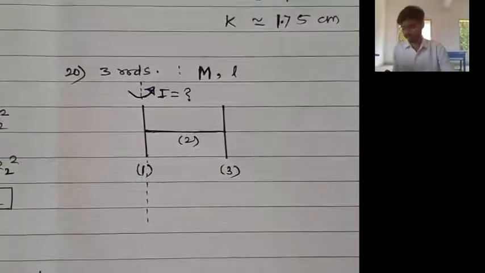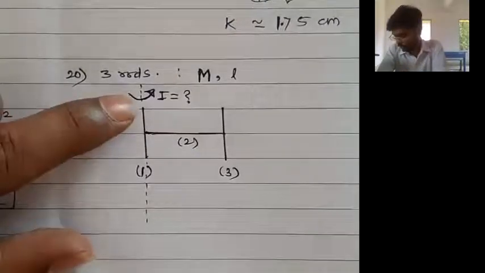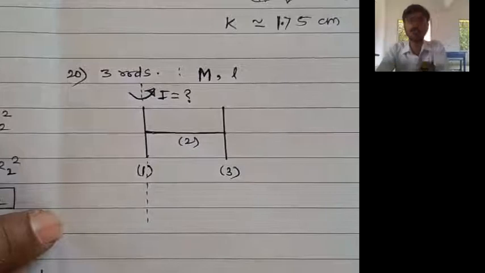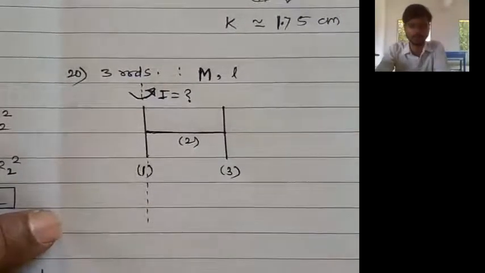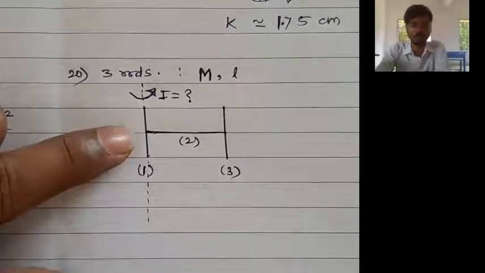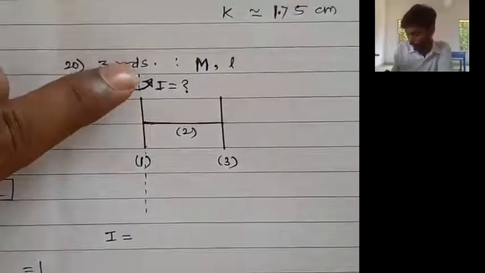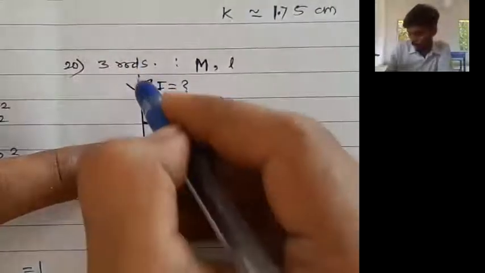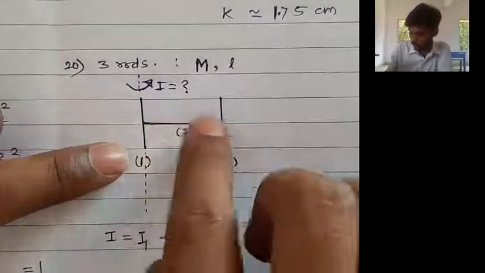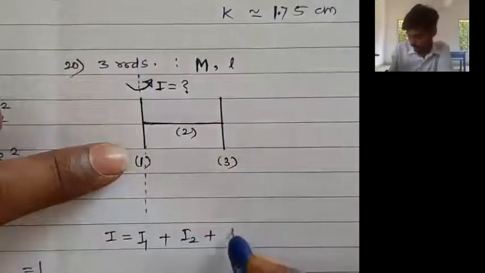See, whenever you are given a compound system, means where you have more than one object, so here we have three objects, 1, 2 and 3. Okay, so there what you can do, you can find out total moment of inertia of the system by adding individual moments of inertia. So total moment of inertia of the system is equal to moment of inertia of the first rod about given axis plus moment of inertia of the second rod about given axis plus moment of inertia of the third rod about given axis.